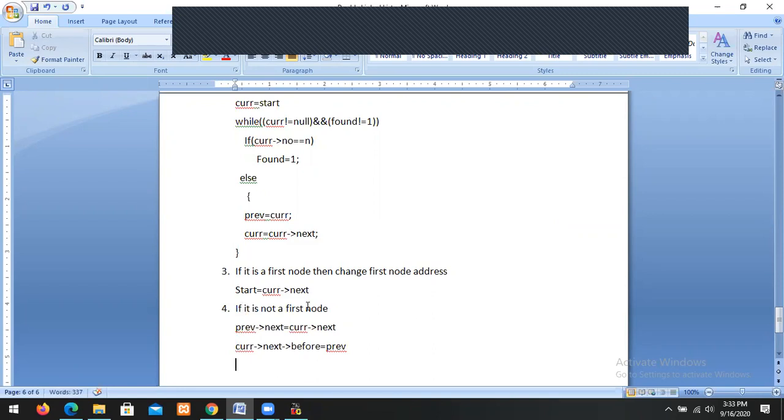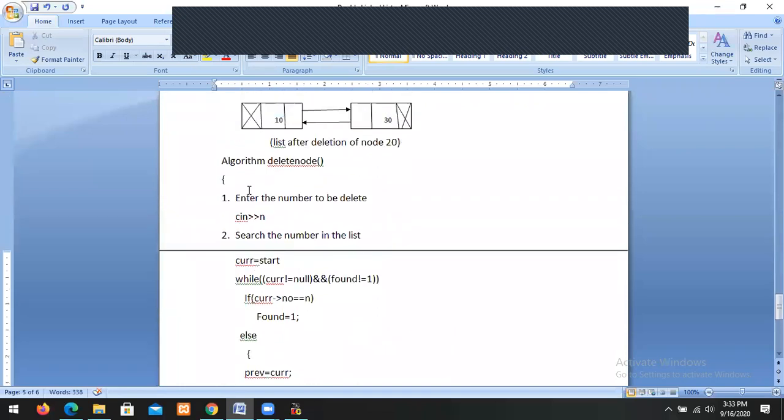So this is the process we are using to delete a node in a list. First of all, you have to enter the number to be deleted. Then check whether the number is in the list or not.